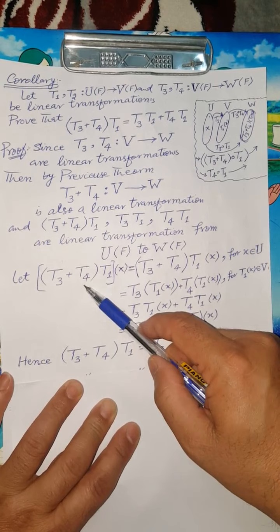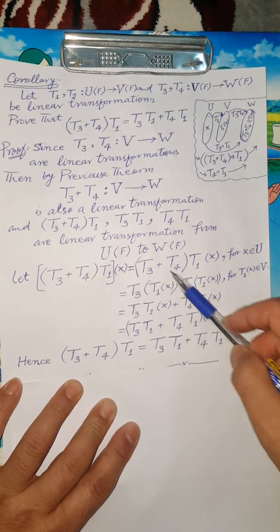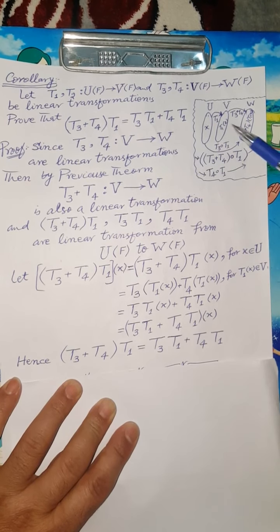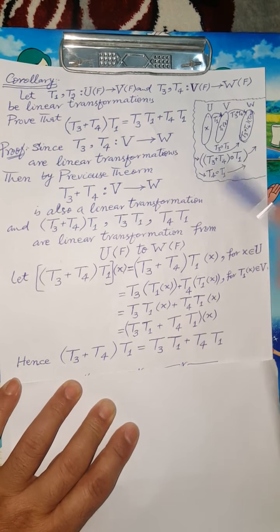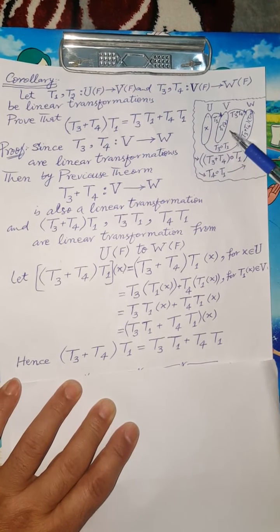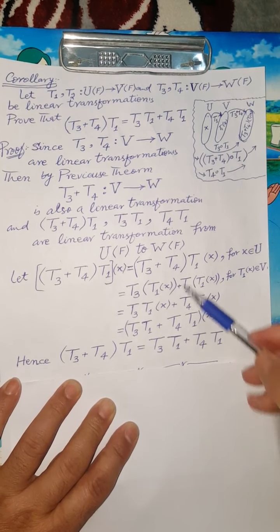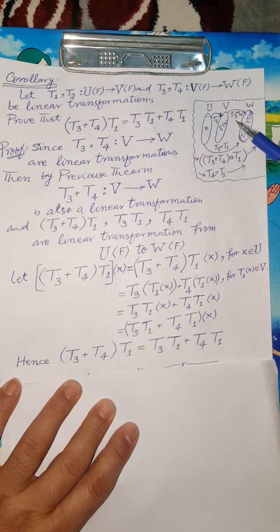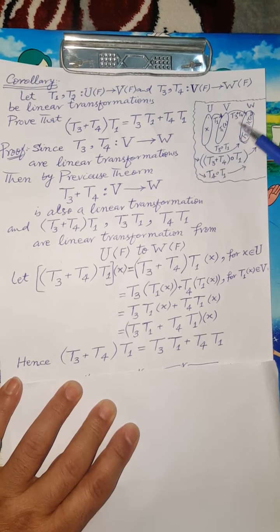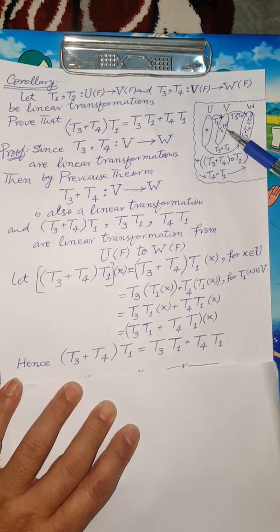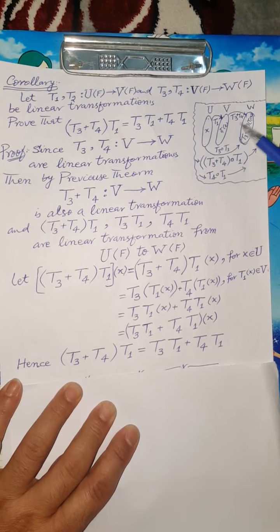Let us consider (T3 plus T4) T1X. Here X is an element of the vector space U, and T1 is a linear transformation from the vector space U to the vector space V. Therefore T1X is an element of the vector space V, and T3 plus T4 is a linear transformation from the vector space V to the vector space W. Therefore the composition of T3 plus T4 on T1X is an element of W,